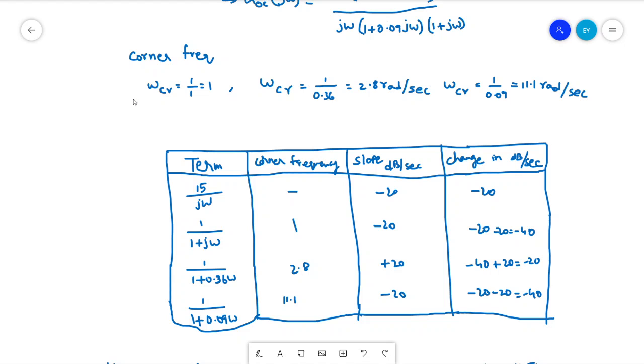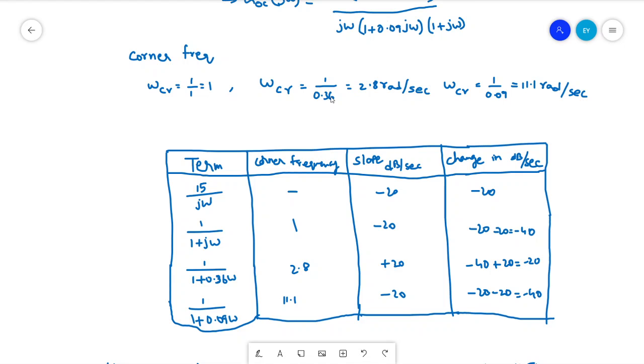So the first corner frequency is at 1, the second will be at 2.8, and the third is at 11.1. Before 1, we can select 0.1 as the lower corner frequency, and after 11.1 we can consider 50 as the highest corner frequency. You can select any value, only thing is it should cover all the three.